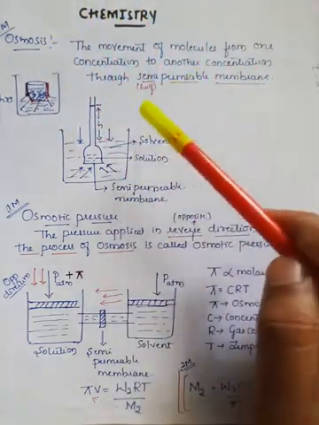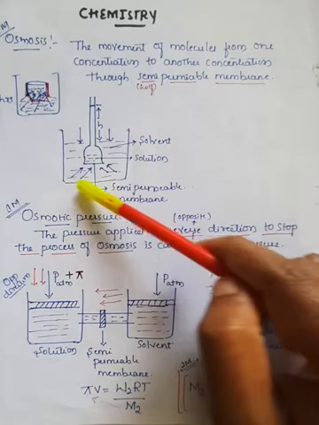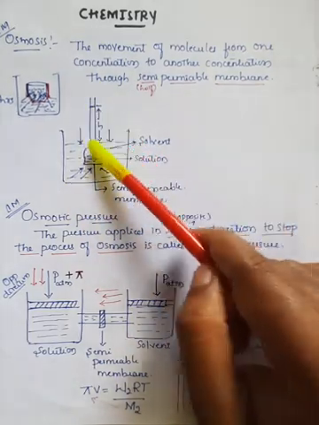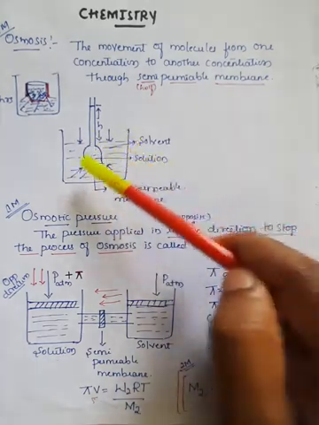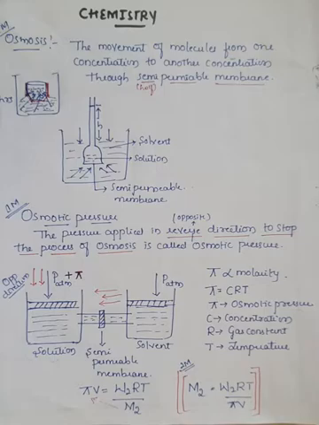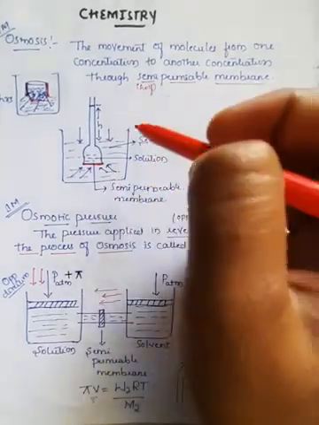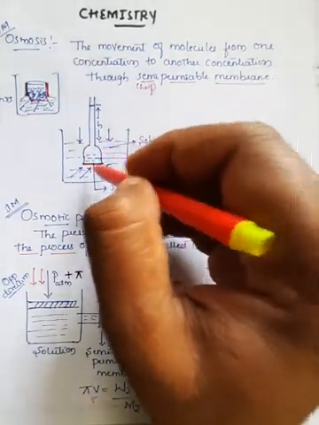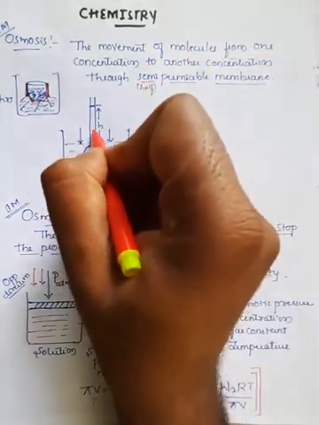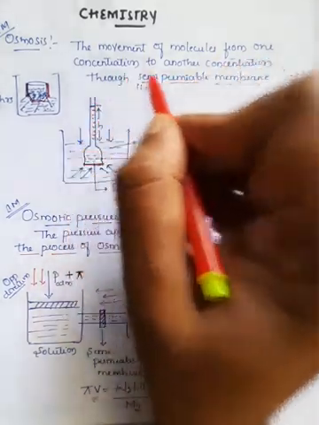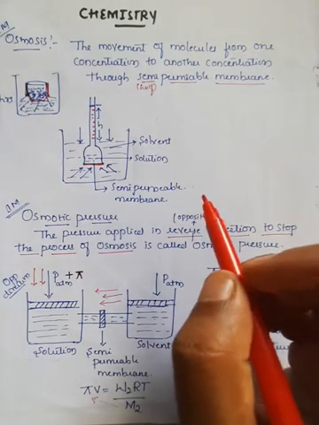For your syllabus they have given one simple experiment. Here is a beaker which consists of solvent molecules, and they have fixed one inverted cup-shaped glass tube with a semi-permeable membrane. Through this semi-permeable membrane the molecules move from the solvent, and here you can observe the height of the movement of the molecules from one level to another level. Therefore this process is called osmosis.